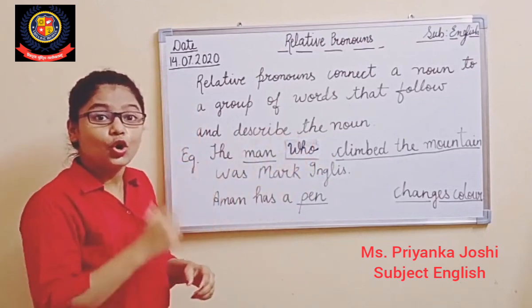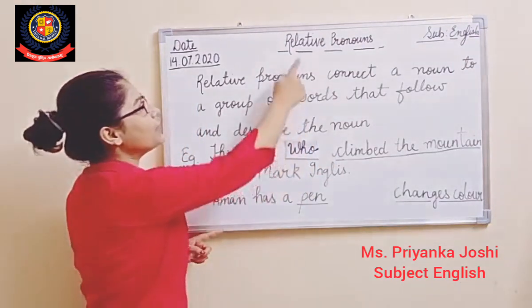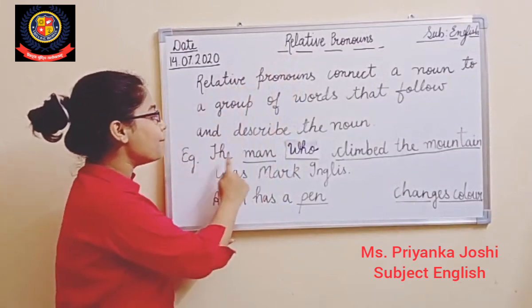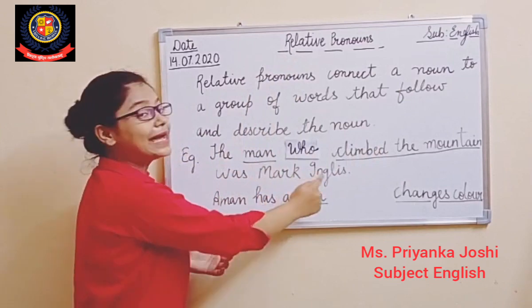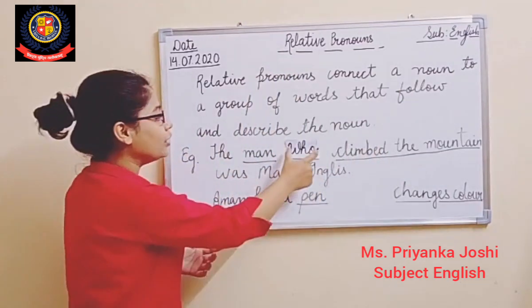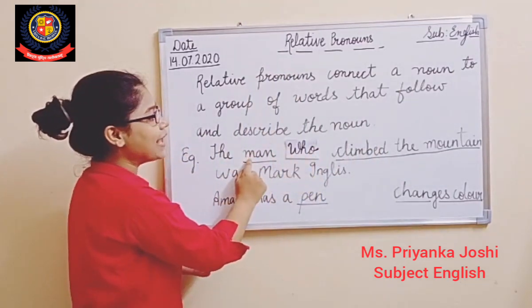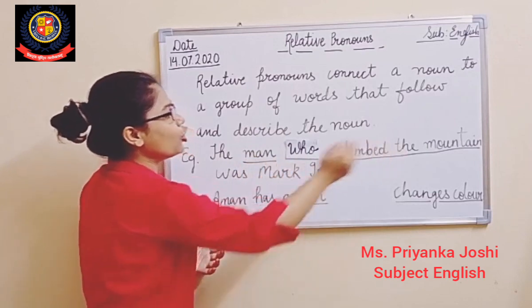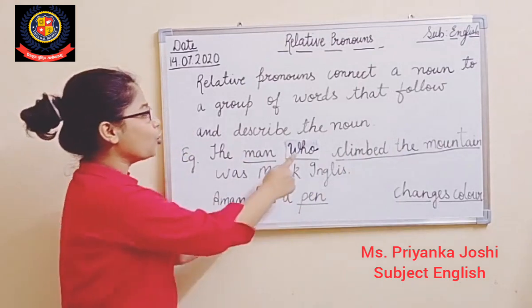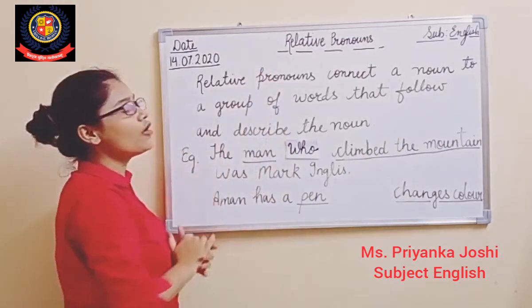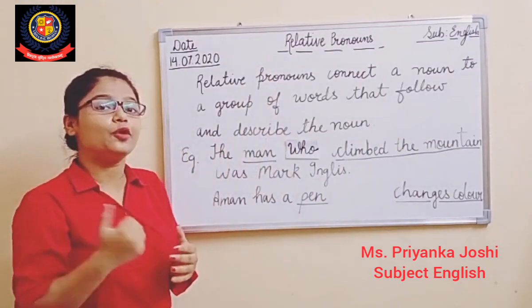What word do I use? Who here. This is one relative pronoun. The man who climbed the mountain was Mark Inglis, right? So here this word is connecting the noun as well as the group of words, right? You understood? So who here is one relative pronoun.